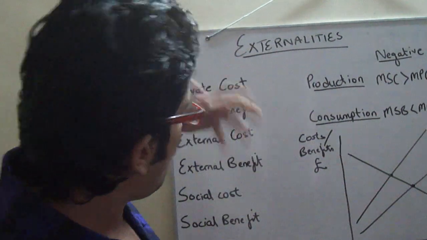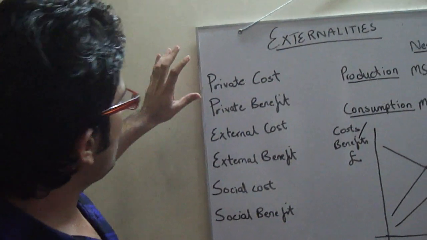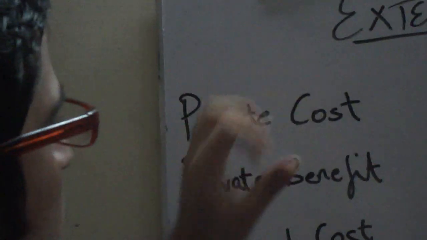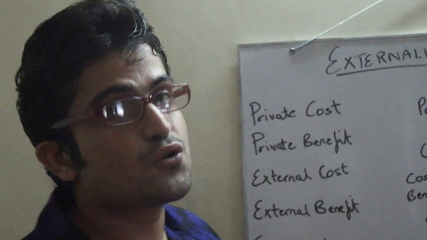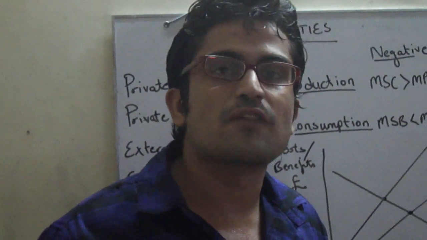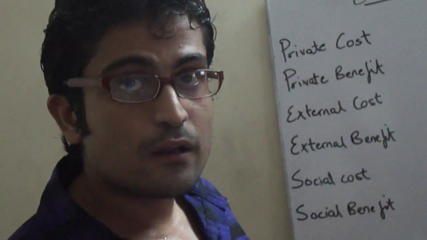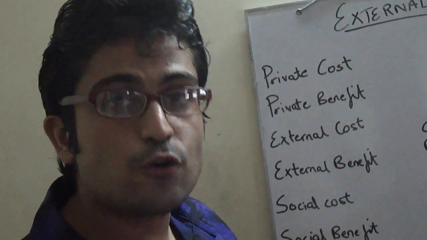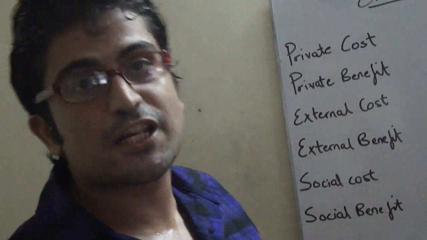Now going into the detail of this topic, we have to study these 6 terms. First of all, I'll talk about private cost. Now what is private cost? Private cost of an economic activity is the cost of producing or consuming goods and services. Private cost to a producer would be the cost of materials, the cost of labor, the cost of machinery, etc. And what would be the private cost to a consumer? The private cost to a consumer would be the price he would pay to get his or her consumption, his or her wants satiated.